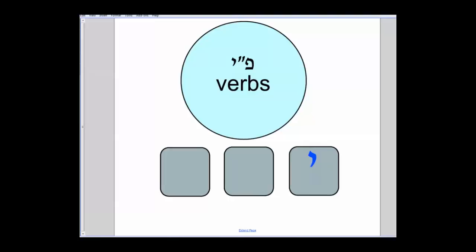So Pe Yud is where I have a yud as the first letter of my shoresh, okay? What did we say last time, in the last unit? What happens to these yuds? They turn into vavs, okay? They turn into vavs. Because why? Historically, except for seven Pe Yud shorashim, they all started out as vavs, okay?